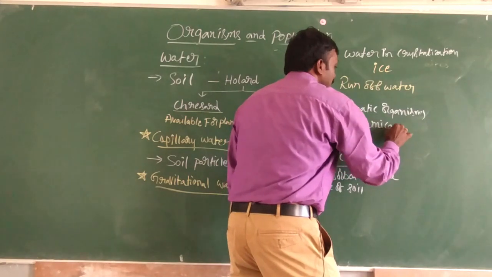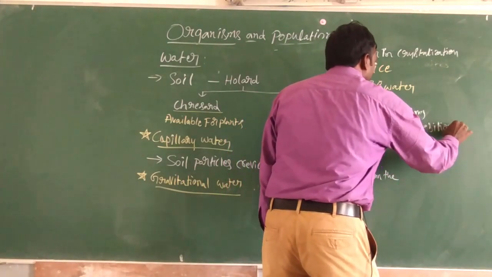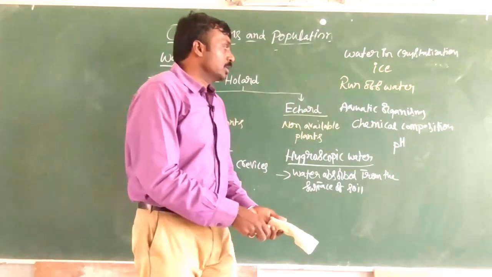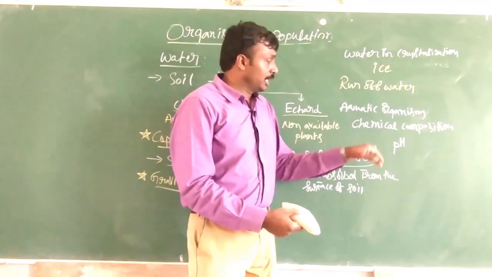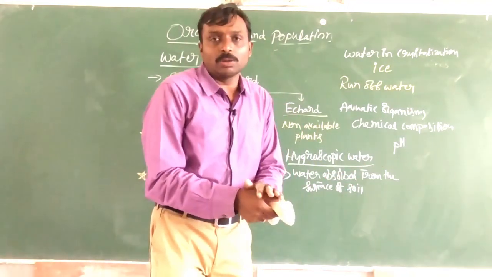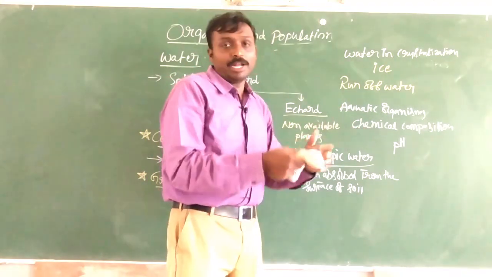One thing is chemical composition and maintenance of pH. These two factors, chemical composition and pH, play a major role in the well-being of aquatic bodies.